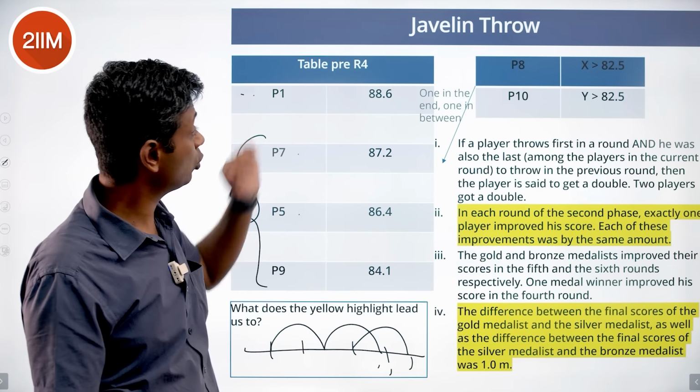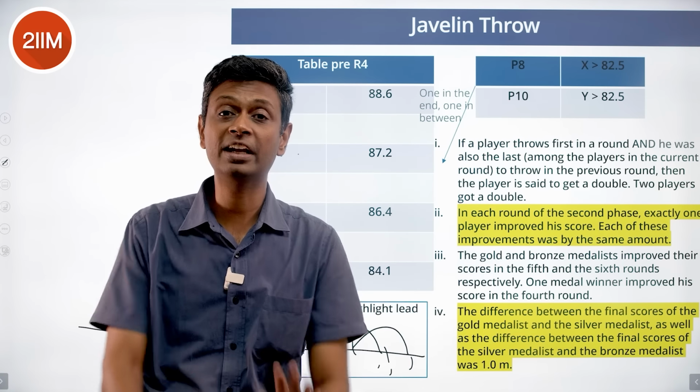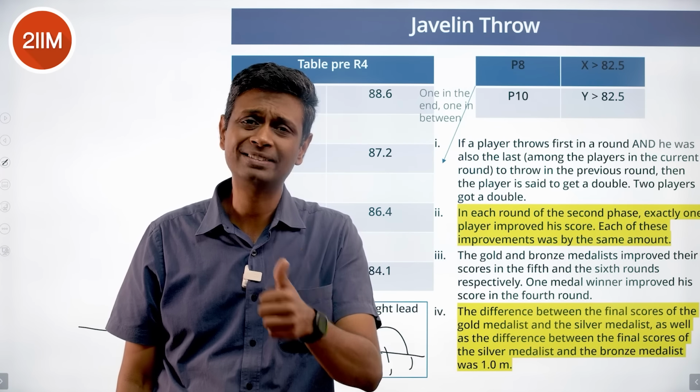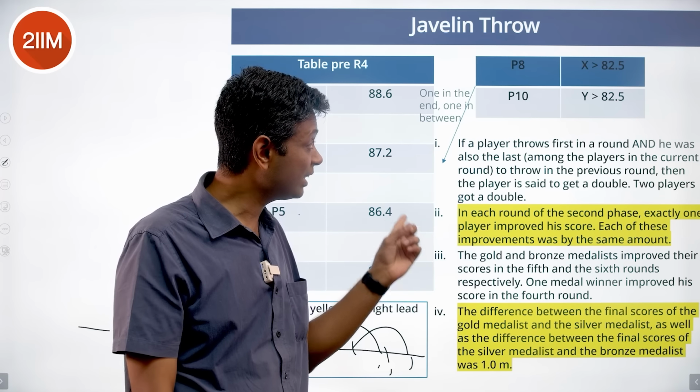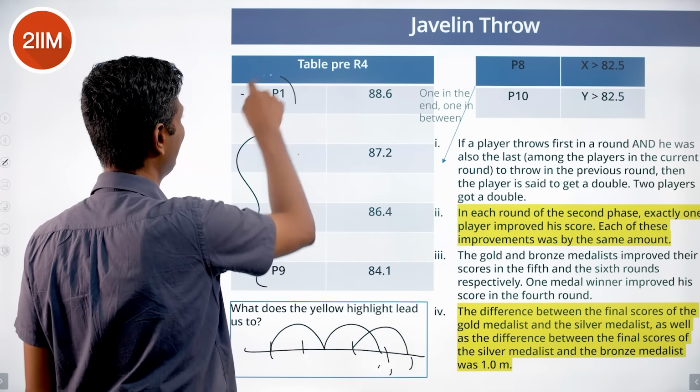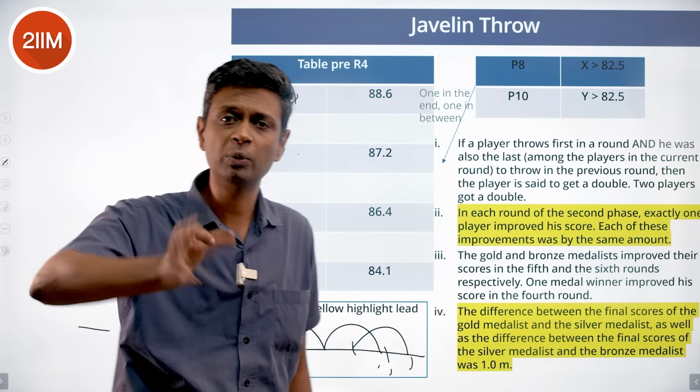If P1 has improved himself, he is definitely getting a medal. So the one thing we can conclude for sure, P1 has definitely got a medal. P8 and P10, they definitely don't get medals. P1 is definitely a medal winner. P1 is through. P1 is getting a medal.